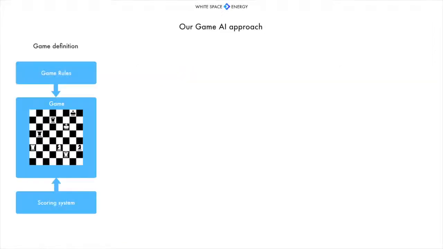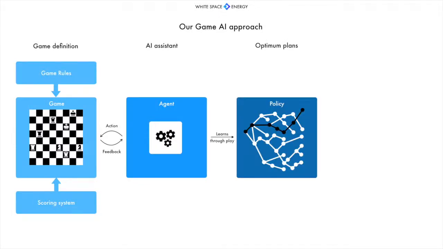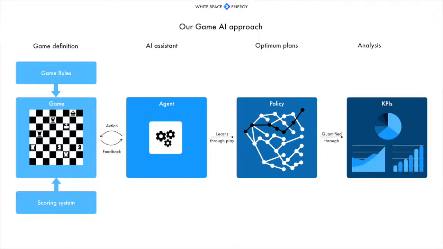In our unique approach, we create a game that reflects the complex problem, including the associated rules and user-defined scoring system. We develop an AI assistant that can play the game. With any action of the assistant, it receives feedback from the scoring system. By playing multiple actions in thousands of games, the assistant learns how to master the game by developing optimum policies. These policies can be evaluated through different metrics or KPIs.